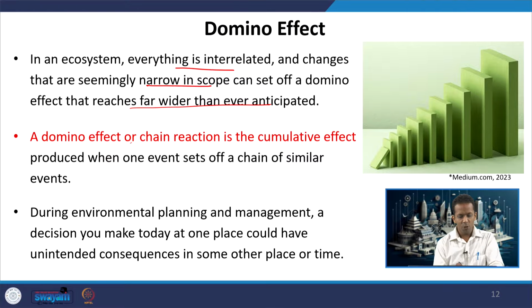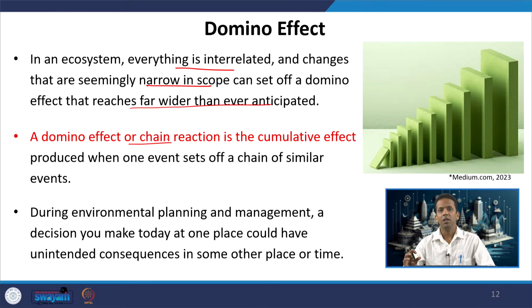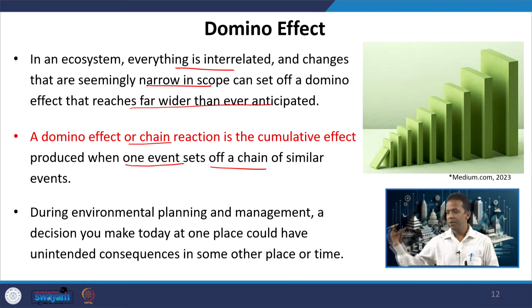So, the domino effect or chain reaction is the cumulative effect produced when one event sets off a chain of similar other events. When one event sets off different events in series or in parallel, the cumulative effect of that is called the domino effect or the chain reaction.